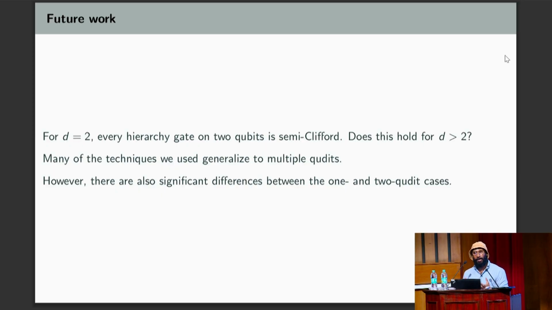So magic states are resources that allow you to take a classically efficiently simulable scheme of stabilizer quantum mechanics and promote it to universality. So it's really fundamental to understanding where the power of quantum computing comes from, because you have this efficiently simulable theory, you throw in these magic states and they become universal. It's in the name, magic states, right?